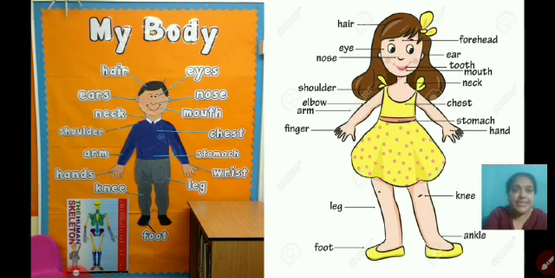Now one activity is there. Here, as you can see, two charts are given. First is orange, that we have done, and next one is that girl in yellow frock. What you have to do, just you have to pause this video and see both the charts properly. And in this girl chart, few body parts are more given than the orange one, and you have to compare and find it and tell it to your parents. Okay, so let's see, you can do the comparison and find the missing ones. Okay, so now let's move.